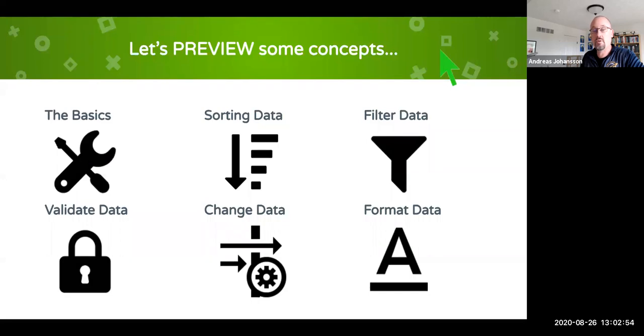Here's what we're going to preview, some concepts. We're going to look at the basics in a spreadsheet. I'll show you how I typically work with data if it comes to me from a vendor or some other source like a Google form. We're going to look at sorting data. We're going to look at filtering data. We're going to look at how to validate data, and then how to change it into various different forms, and how to format it. And hopefully we'll get through all of that, because there's a lot to it.